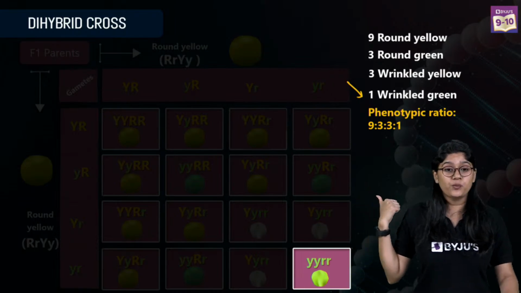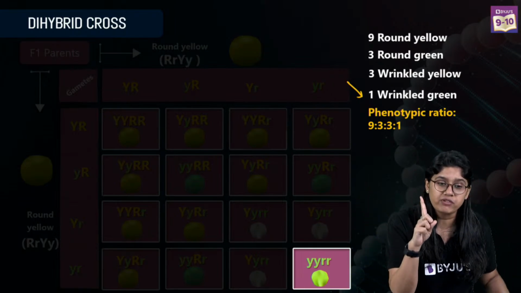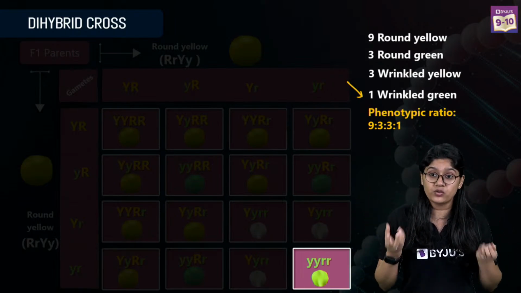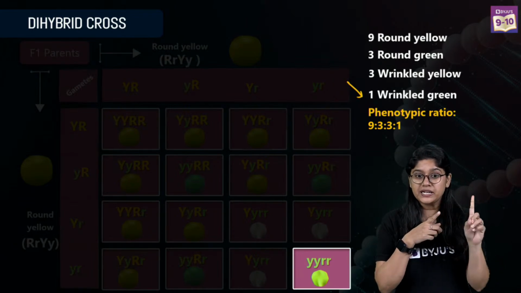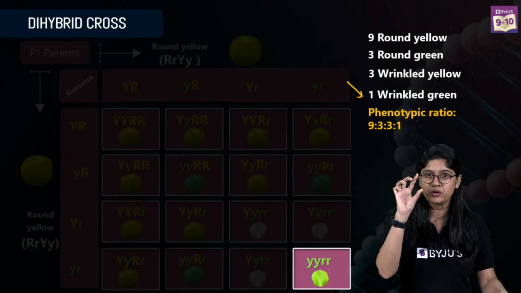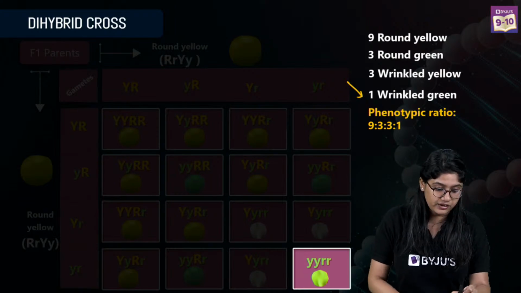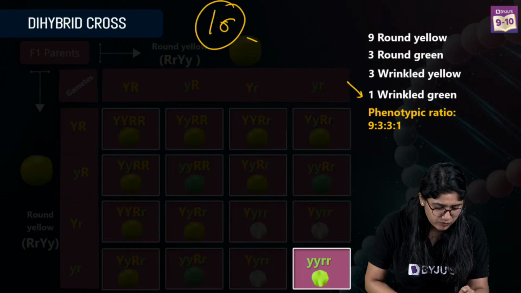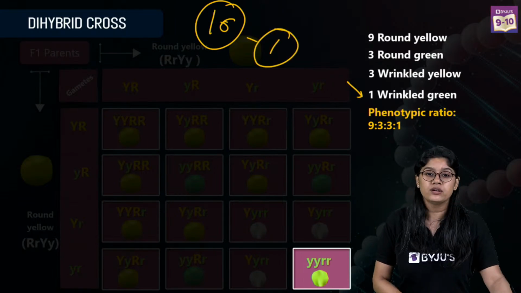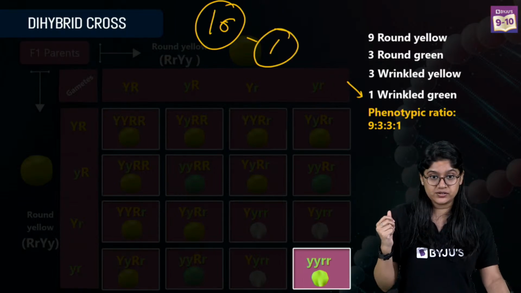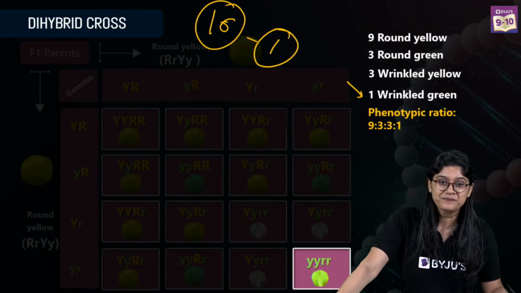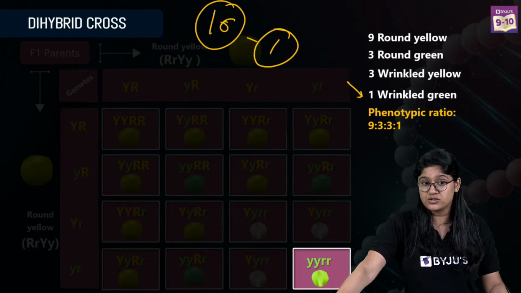Now if you see over here, there's only one which actually has the parent traits. In the beginning, we had one parent with green and wrinkled. So out of these 16, only one has the pure recessive traits. Yes or no? Yes, it is necessary to learn.